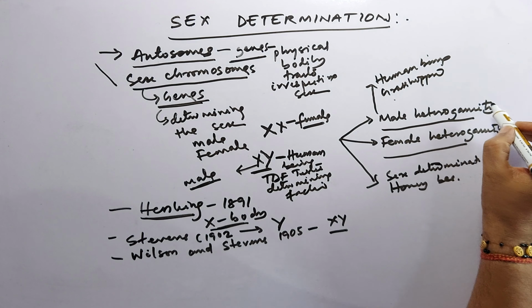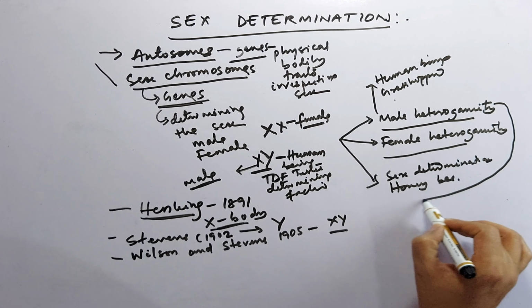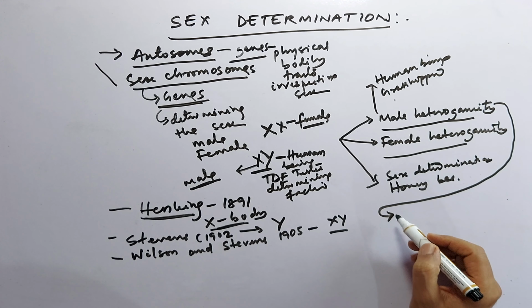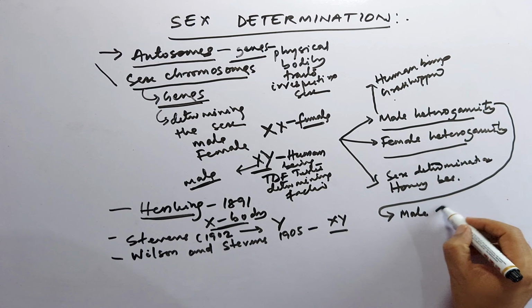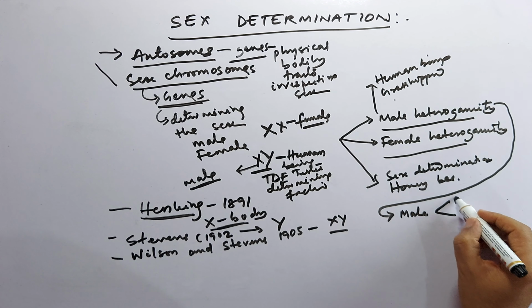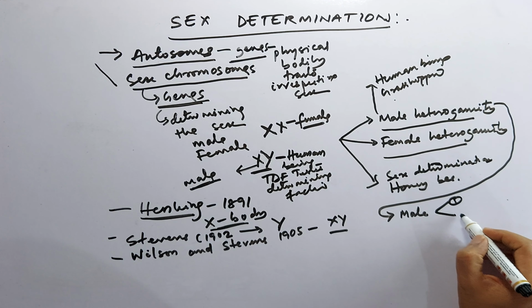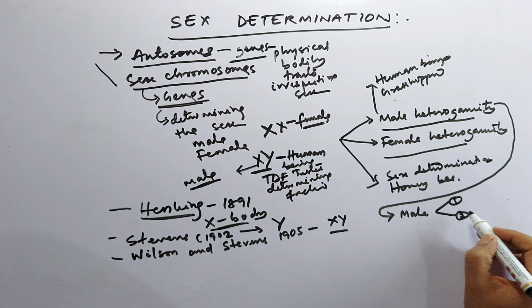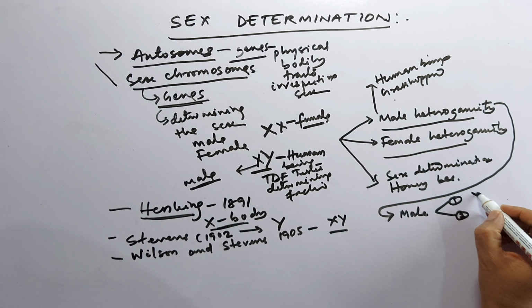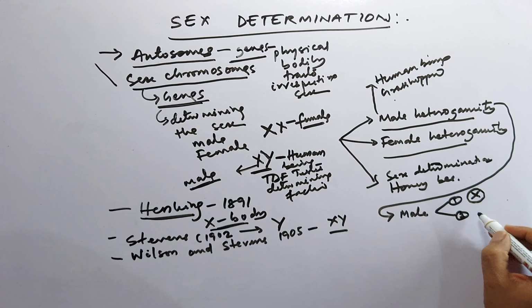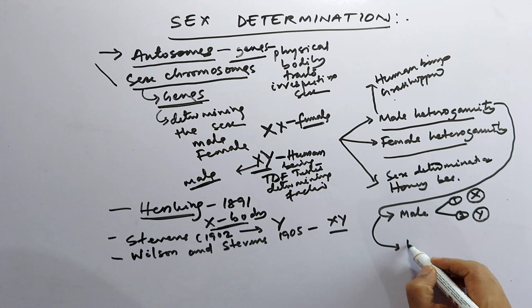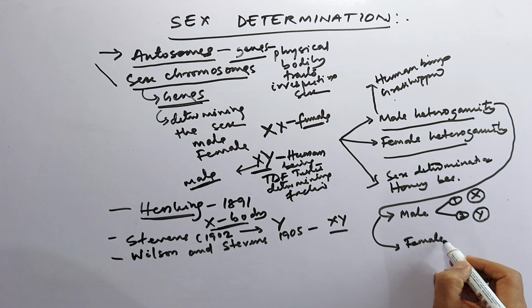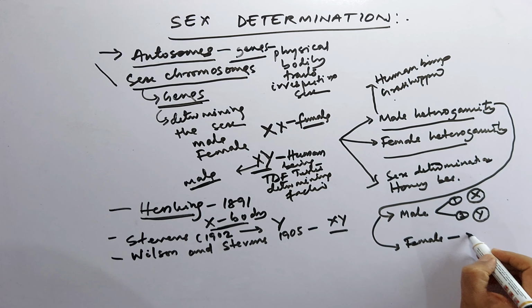So this male heterogamety means what? In this case, the male produces two types of gametes, that is X bearing sperm and Y bearing sperm. But the female produces one type.